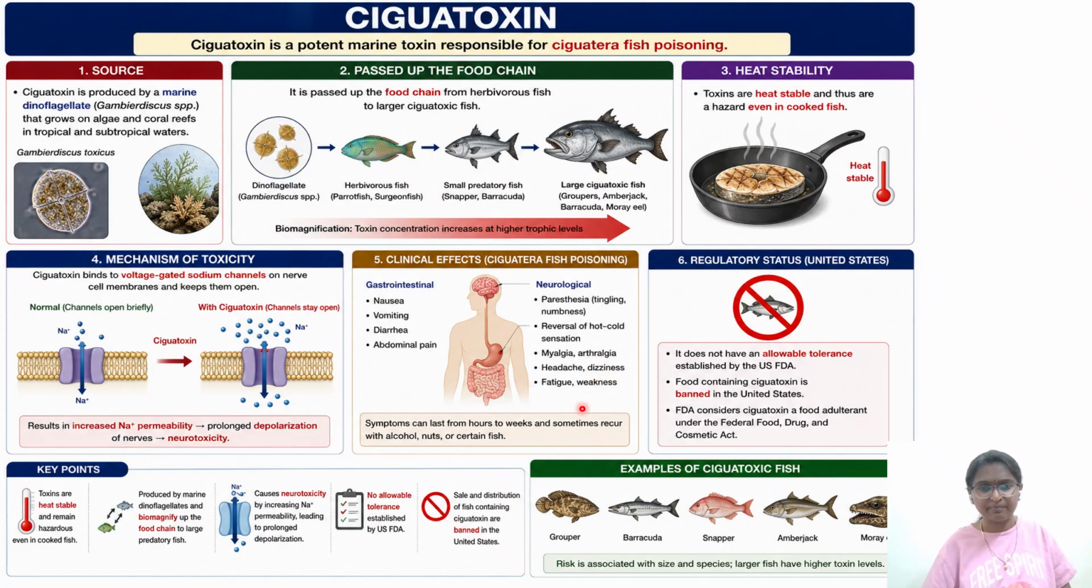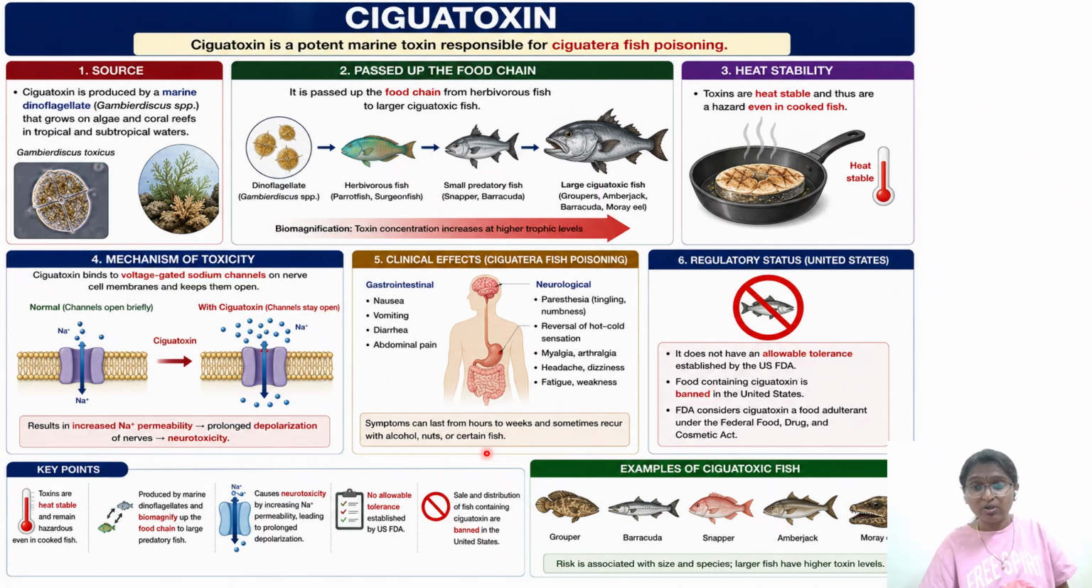fatigue, and weakness. Okay. Always know, for different types of poisonings, you have to remember the characteristic features. Red skin, flushing, like that, some characteristic points will be there for different types of poisoning. You have to remember that, so that it will help you in eliminating the options in the exam. Next, symptoms can last from hours to weeks and sometimes recur with alcohol, nuts, and certain fishes.